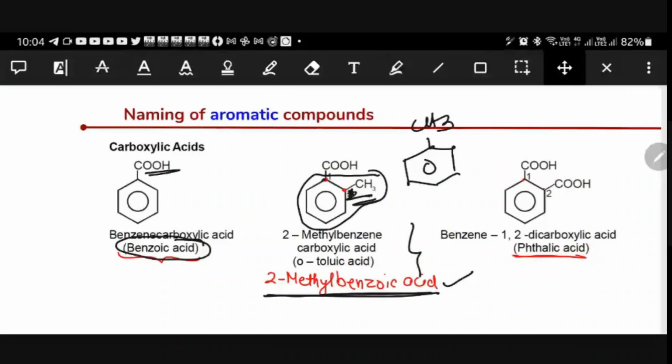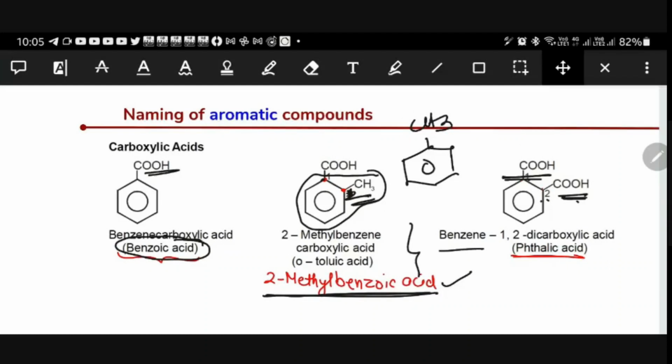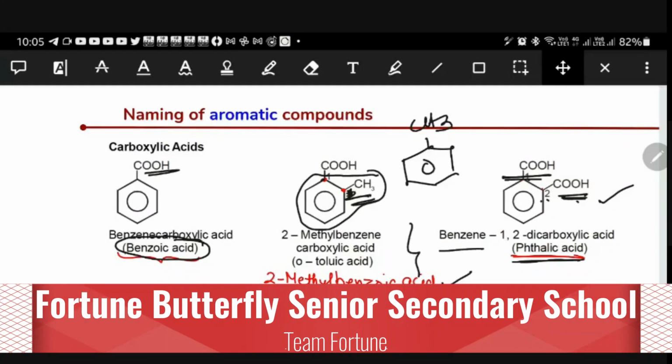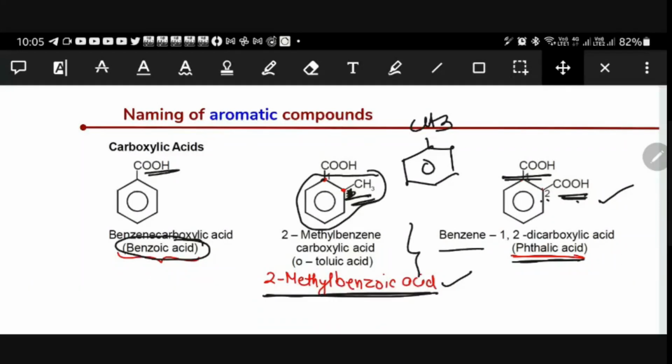2-methyl benzoic acid. And see, if you have two carboxylic acids, then what is the name? Benzene 1,2-dicarboxylic acid. The other name of this is phthalic acid. From this we can prepare phthalic anhydride, and from this compound, in grade 12 in amines, we have the Gabriel phthalimide synthesis. Right there we have one more reaction that we can prepare, and there we need to understand about it.